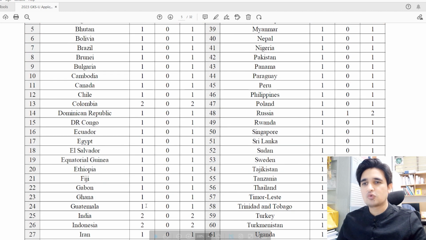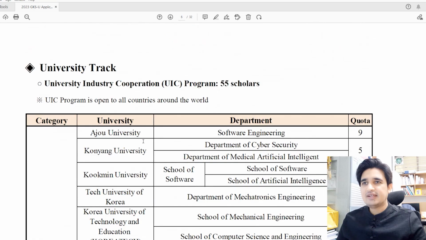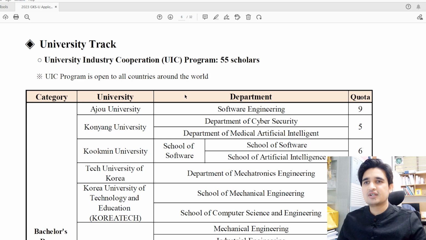And if students want to apply from India, they have 2 seats. So if you are applying from any of these countries, just look at the number of seats for your country. Then in university track, we have the UIC category in which they choose 55 scholars. But UIC track is open to all countries around the world. If you are applying from Pakistan, India, Bangladesh, as many students as fulfill the criteria can be selected in these universities. For example, 5 students can be selected from India, 10 students from Bangladesh. So this UIC track is an open quota for all the countries who want to apply for GKS undergraduate scholarship.